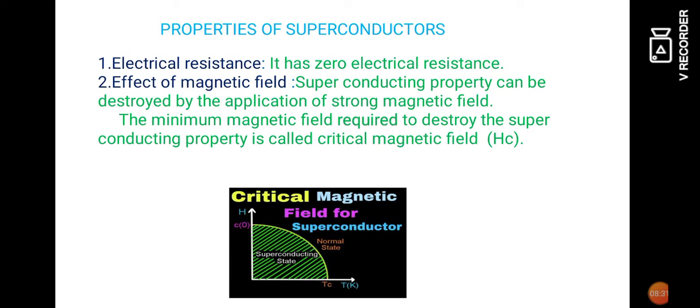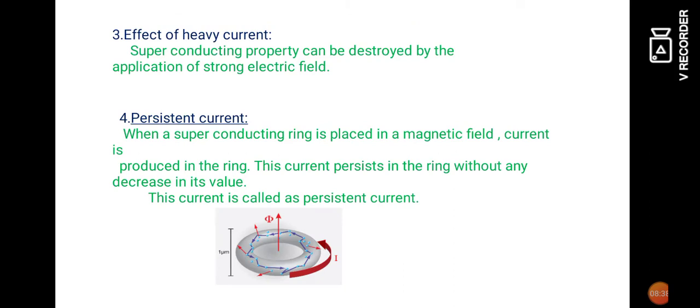So this magnetic field is called the critical magnetic field, Hc. The third property: effect of heavy current. The superconducting property of any material can be destroyed by the application of a strong electric field. So every material has a limit. When that limit is exceeded, the property of the material will change. That happens in the property of a superconductor also.